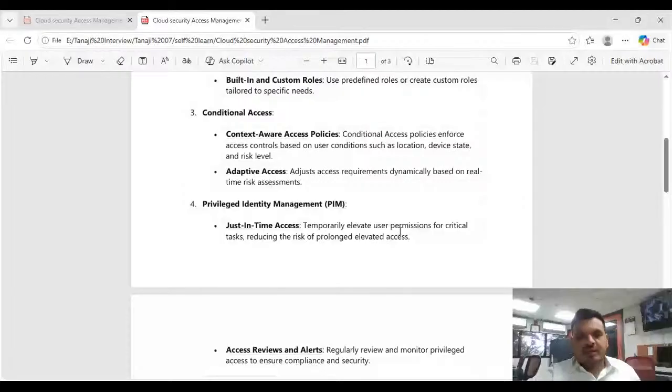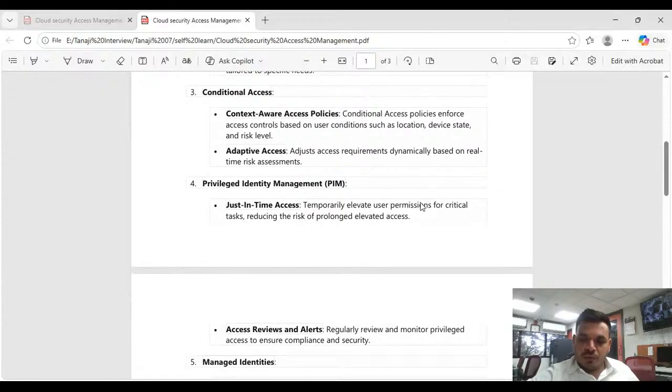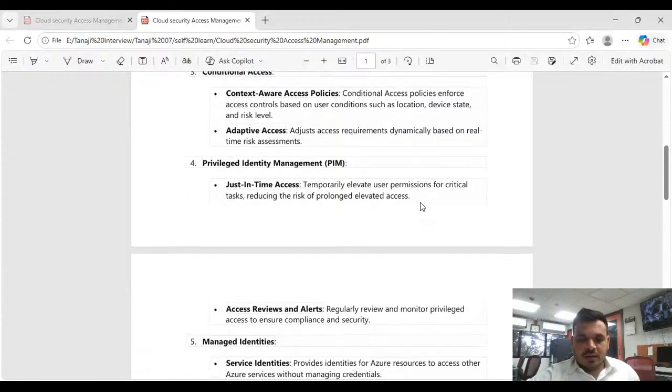Another thing we have is PIM, privileged identity management. It is used in most scenarios. The capability is just-in-time access, like temporary, relevant access and user permission for critical tasks, including the risks, and providing the relevant access. So why do we need a PIM role?